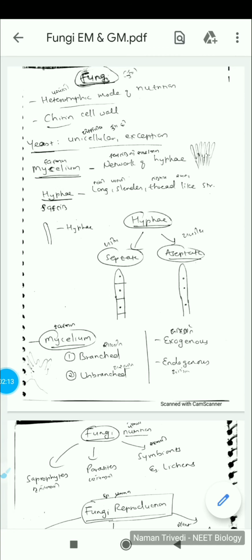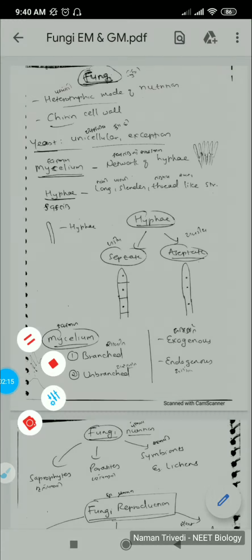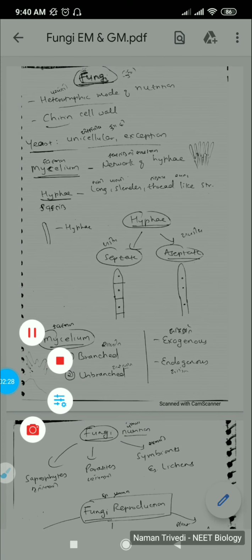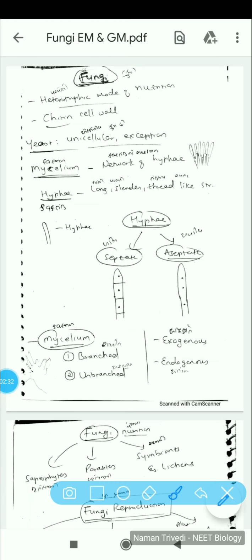So fungi are heterotrophs because they rely on food from other organisms, or other modes mainly. Either they are parasites, either they are saprophytes or they are symbionts. Usually fungi are multicellular, but we have an exception of yeast being the unicellular.